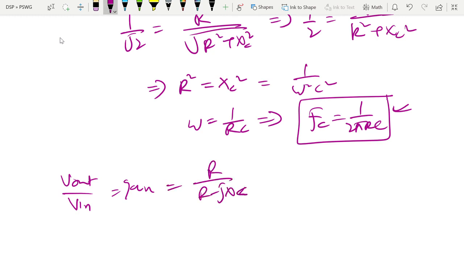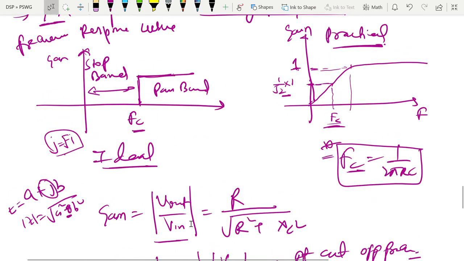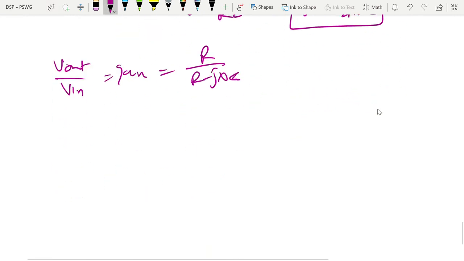So if we want to plot the phase plot of this, just now we have seen the frequency response, the magnitude plot regarding gain and frequency. If we want to plot the phase plot, then V out by V in is R divided by R minus jXc.